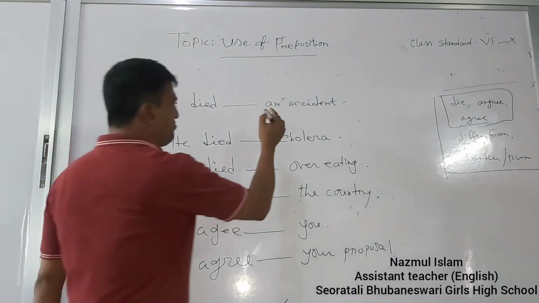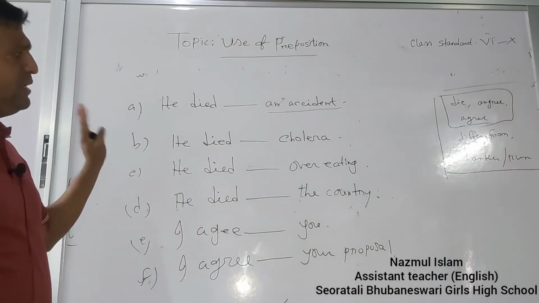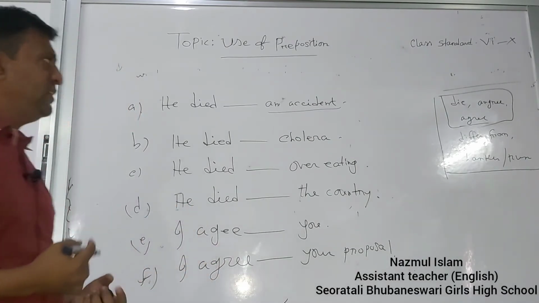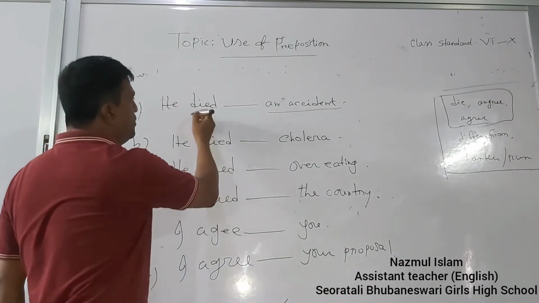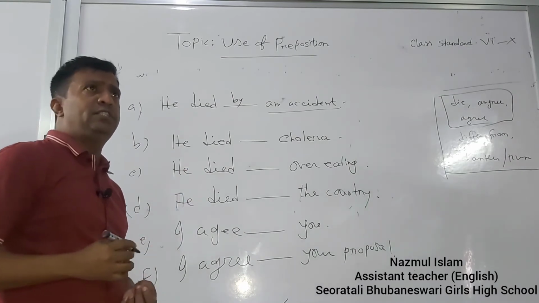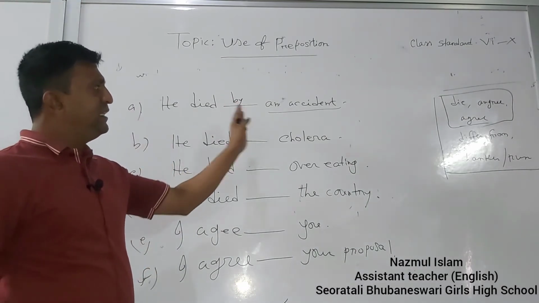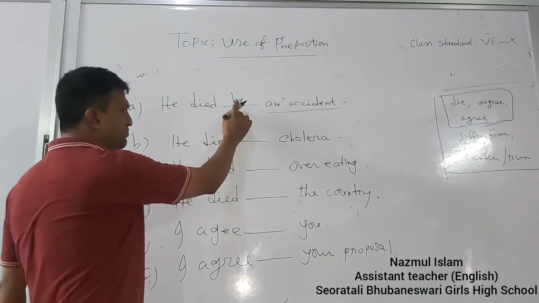Here accident, you can tell me what is accident? Accident is a sudden incident. That is why when an accident is referred to, we must use died by an accident. If I say he died by hanging, he died by suicide, this kind of accident, this kind of sudden incident is referred to, then we must use by.